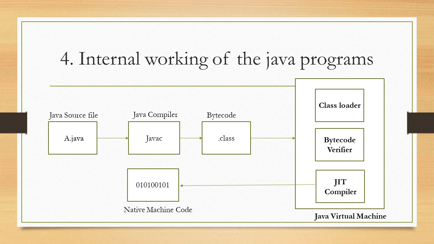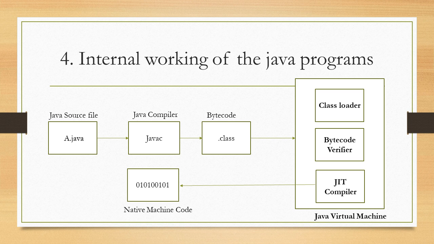So next question is the internal working of the Java program. How does a Java program run internally? First of all, we write a Java program using any editor like Notepad or any IDE tool. So there is a Java source file, with a file name like a.java. The Java compiler compiles that source file into bytecode, which we call a .class file.